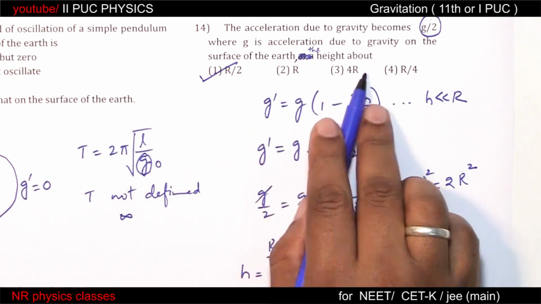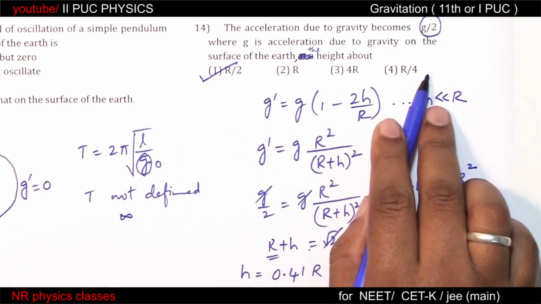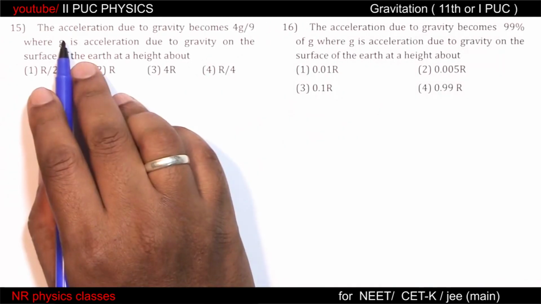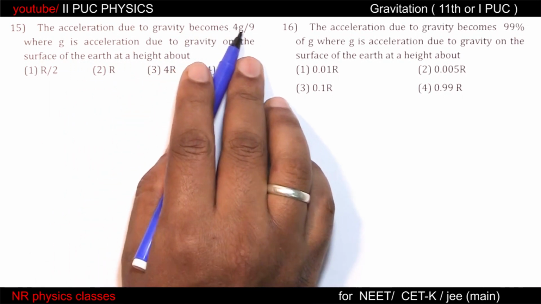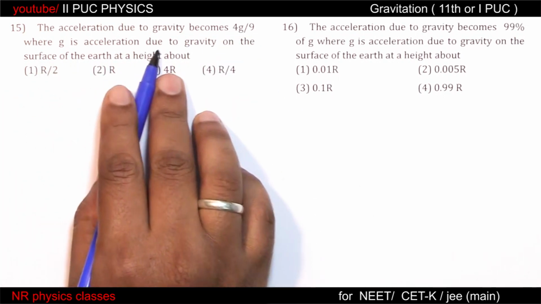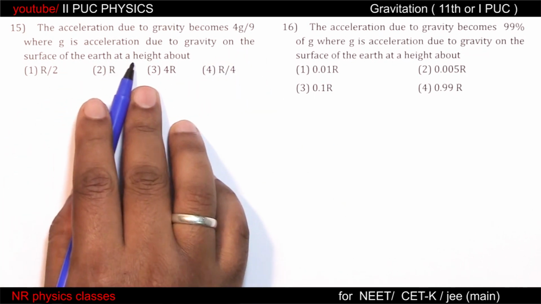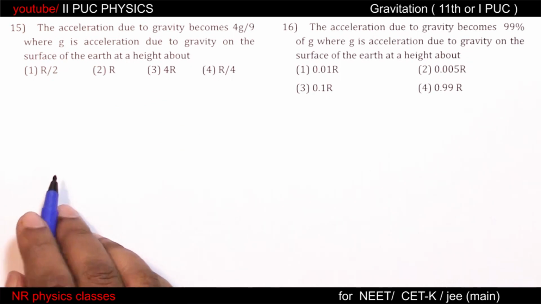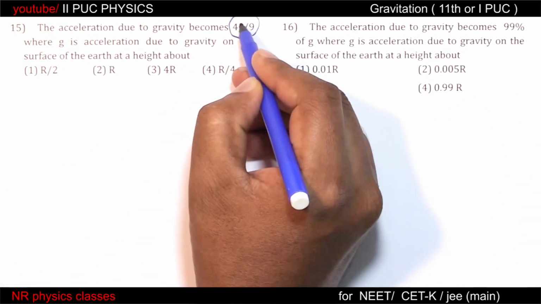Observe very distinct values, distinct options: r by 2, r, 4r and r by 4. The acceleration due to gravity becomes 4 by 9 times g, where g is acceleration due to gravity on the surface of the earth at a height about. So we have to find the height where acceleration due to gravity is this.